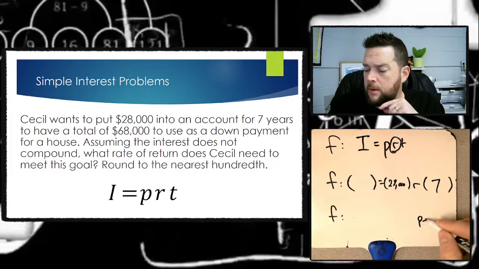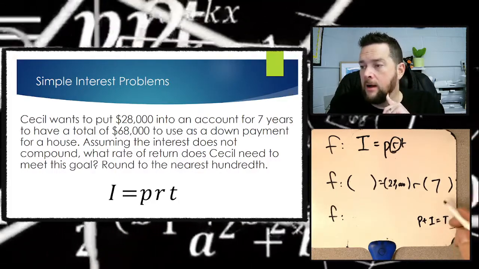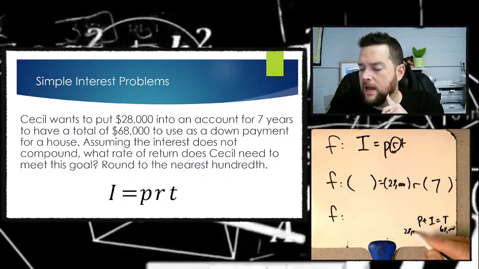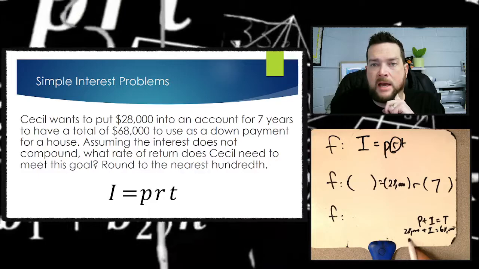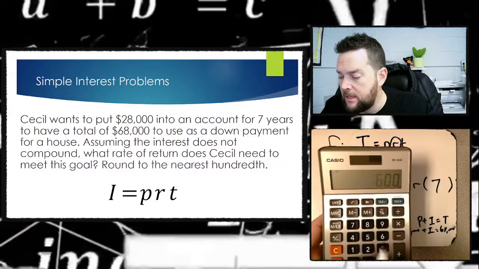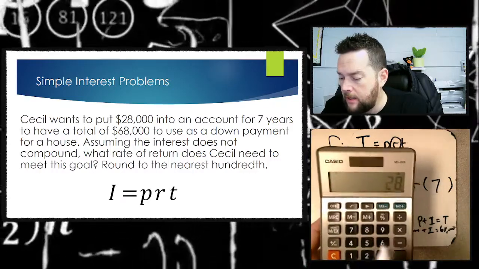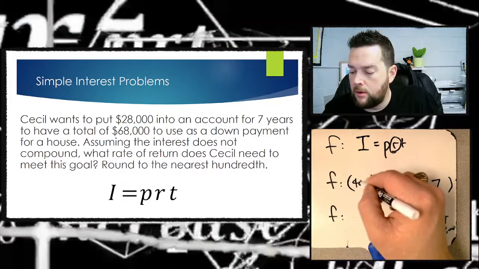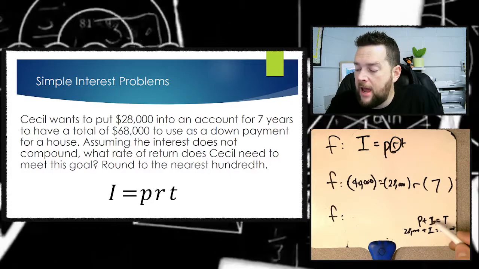Remember, the total is principal plus interest. So if we're told that the total is $68,000 and the principal is $28,000, then the interest is the number that we add to $28,000 in order to get $68,000. To find that, all you have to do is subtract $68,000 minus $28,000, and you're going to get $40,000 as your interest. So the interest is the extra money, and in total means you're adding the principal and the interest.